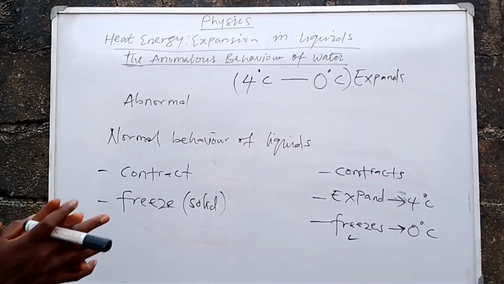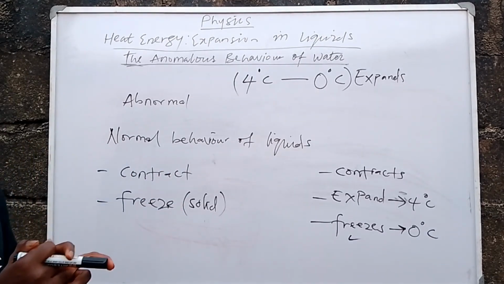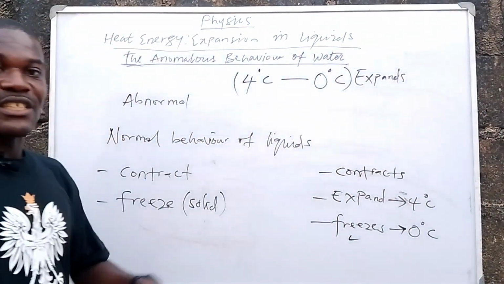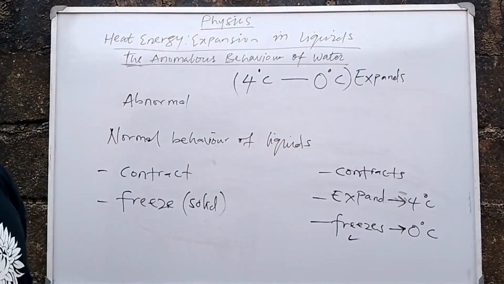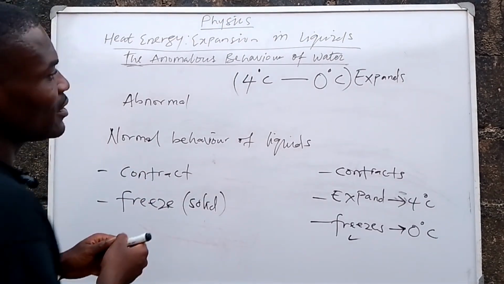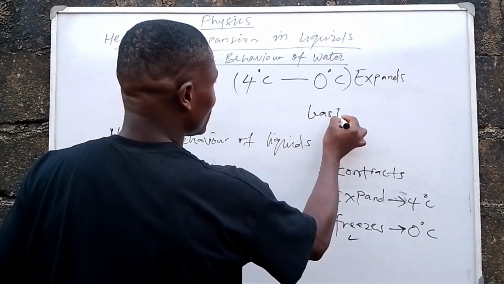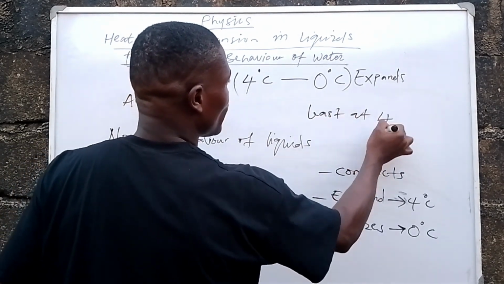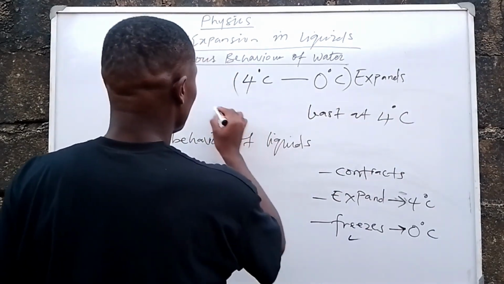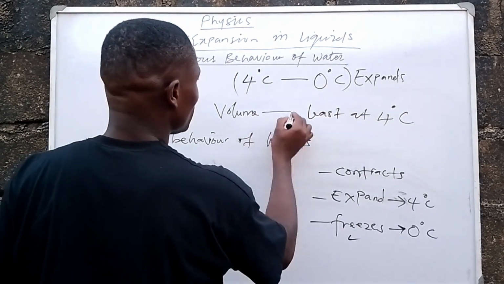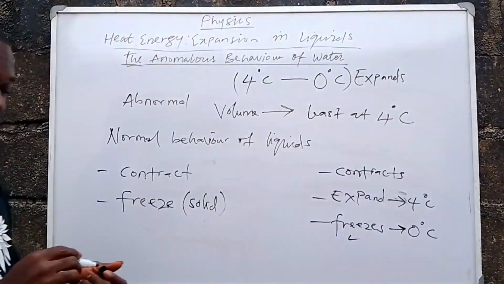And then another thing that you also need to understand here is that at the temperature of 4 degrees Celsius, this is where the volume of water becomes least. The volume of water is least at 4 degrees Celsius.